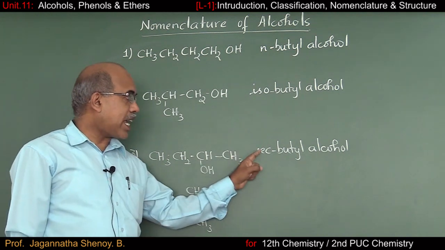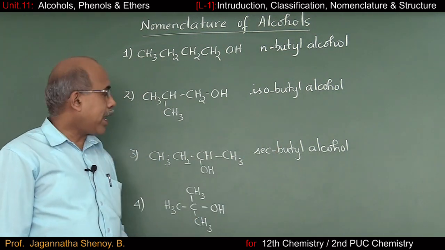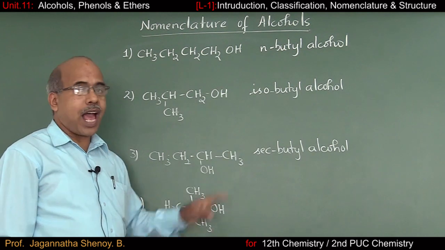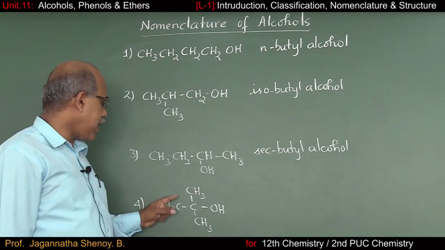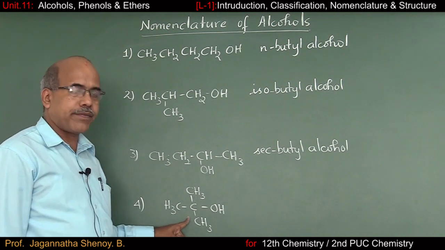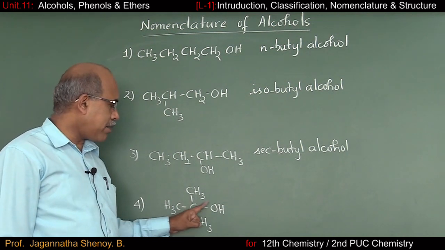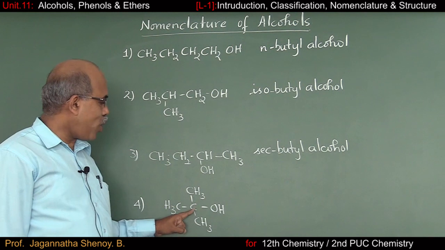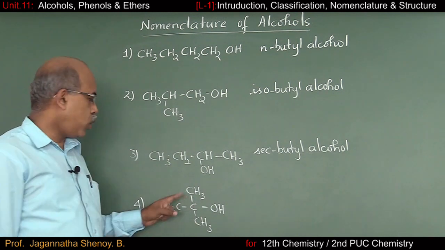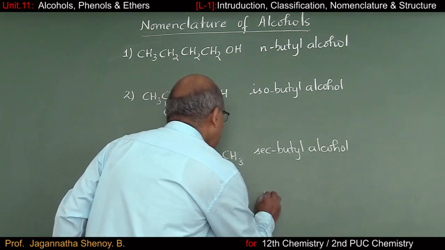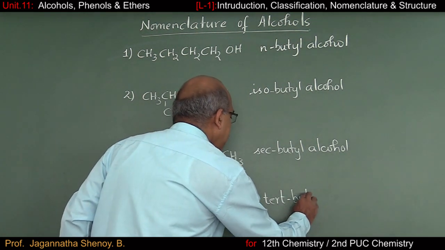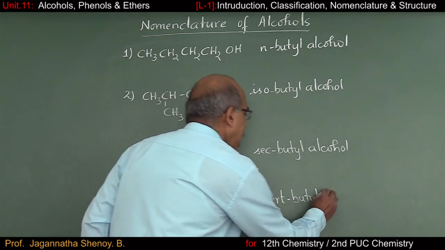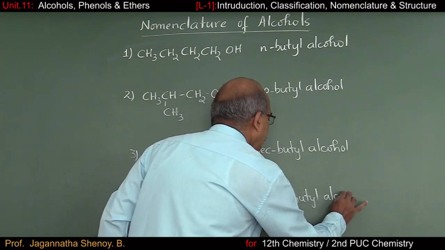In other words, secondary butyl alcohol is a secondary alcohol. And finally, we will go to the 4th one. In this case, the carbon atom carrying the OH group does not have any hydrogen. So this particular alcohol is called tertiary. There are 4 carbon atoms, butyl, and then the word alcohol.